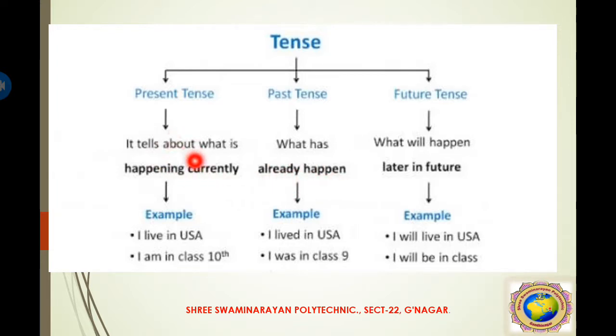જે અત્યારે થઈ રહ્યું છે, જે થઈ ગયું છે અને જે થવાનું છે એને કહેવાય છે કે what will happen later in future. For example, I live in USA. In past tense, I lived in USA, and future tense, I will live in USA. In the same way, I am in class 10th, I was in class 9, I will be in class. Okay, so this way we can differentiate the three different types.